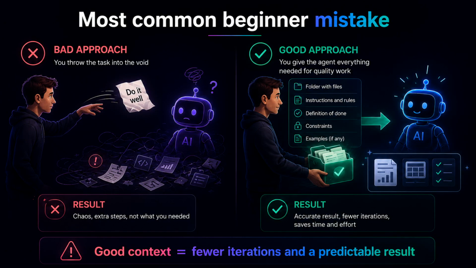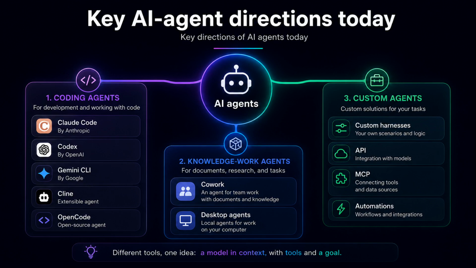Bad context is when you throw a task into the void: make it better, analyze this. Help me with the document. The model has to guess what you mean. Good context is different. You give the materials, you explain the goal, you define the audience, you describe the format of the result, you add constraints, you say what the agent should not do, and you define what done means. This is one of the biggest skills in working with agents. Not just writing prompts, but preparing the environment where the agent can succeed. Bad context creates a bad agent. Good context creates a predictable result.